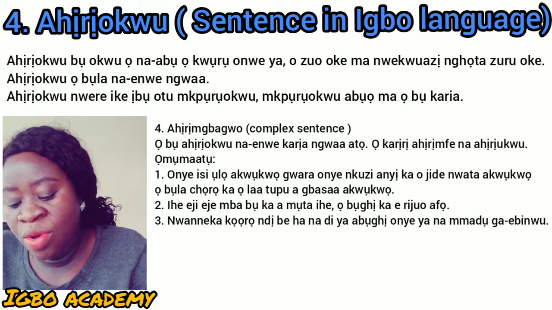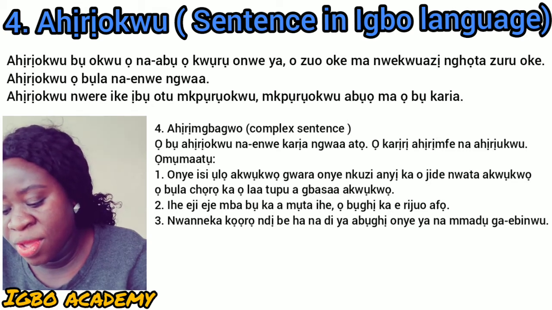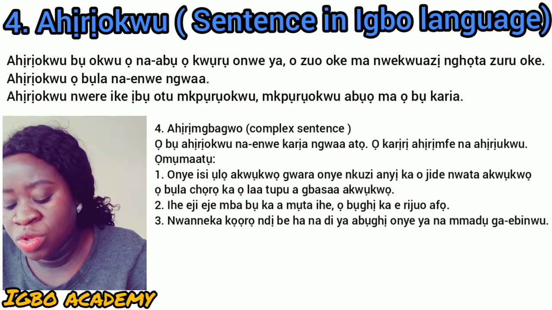Ọ bụ ahịrịokwu karịrị ahịrị mfe na ahịrị ukwu. Ahịrịokwu na-enwe ọtụtụ ngwa nke mere ya o jiri dị iche na ahịrịokwu ndị ọzọ.